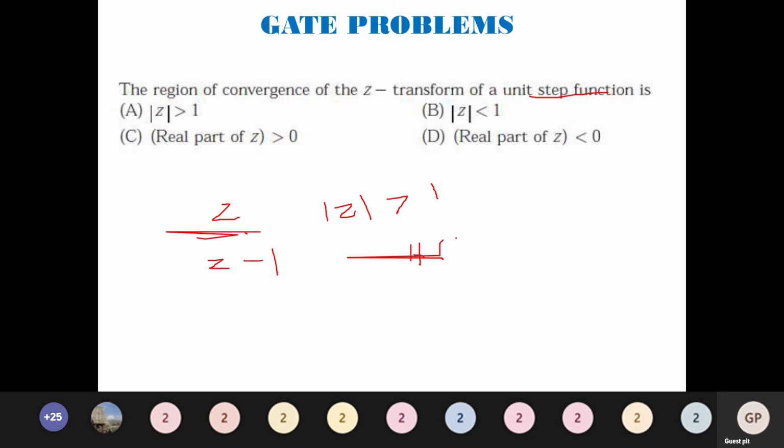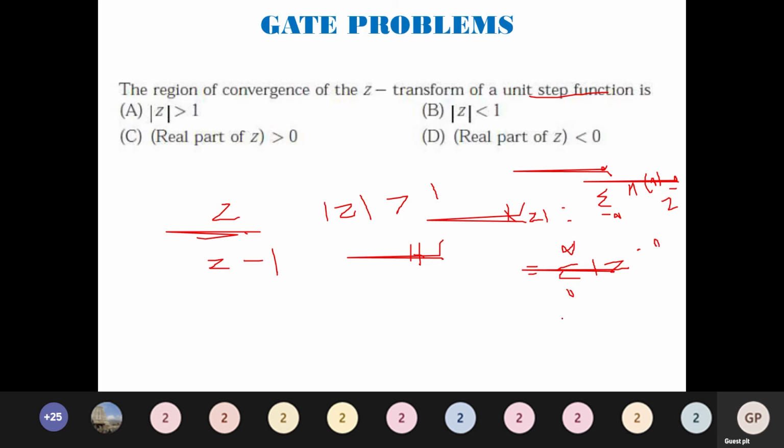Since they have asked for x of z, we have to find x of z equal to summation from minus infinity to plus infinity x of n z power minus n. This is the formula for the Z transform. What is x of n? x of n is the step function. The step function is on the positive side, so I will have 0 to infinity, and u of n has value 1, for z power minus n.